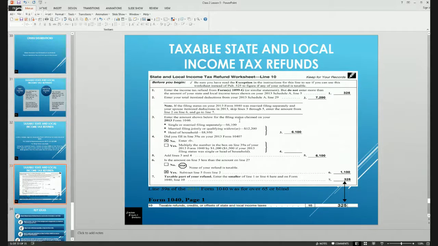So because the $6,100 is greater than the $325, we are going to be taxing the full $325. If the difference between the itemized deducted amount and the standard deducted amount is very small, someone barely qualified to itemize, let's say it was $6,200 instead of $7,200, well, then this is going to be $100, and then only $225 would be taxable. So that's how that works.